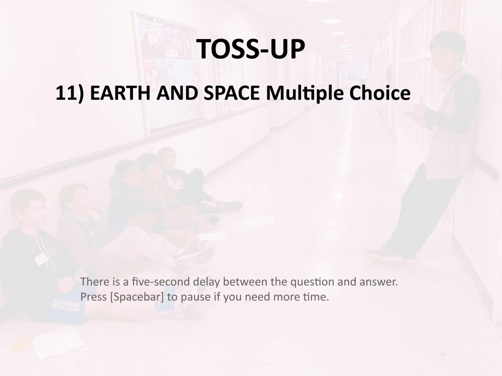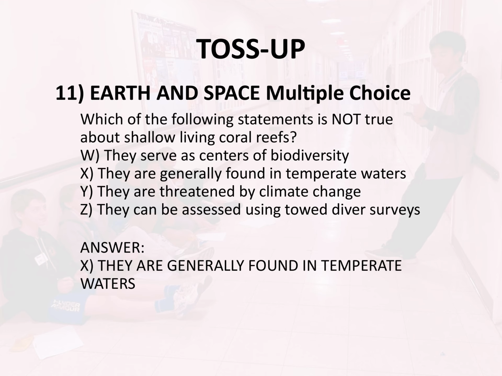Toss-up 11. Earth and space multiple choice. Which of the following statements is not true about shallow living coral reefs? W. They serve as centers of biodiversity. X. They are generally found in temperate waters. Y. They are threatened by climate change. Z. They can be assessed using towed diver surveys. Answer: X. They are generally found in temperate waters.